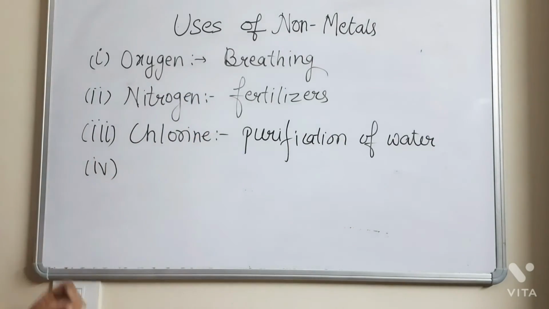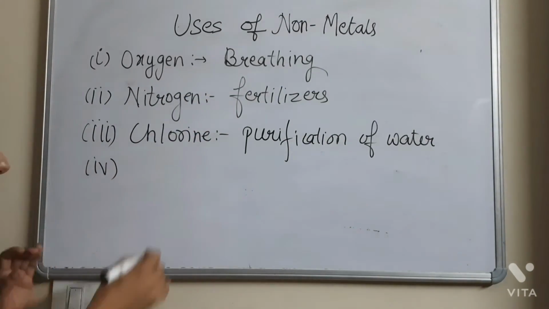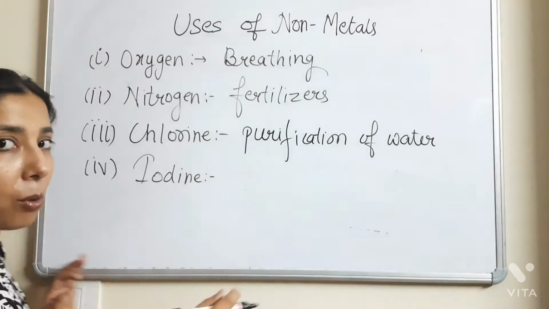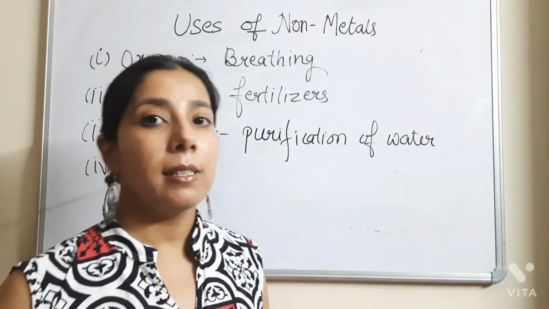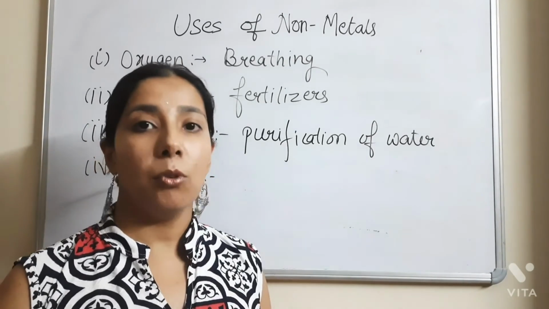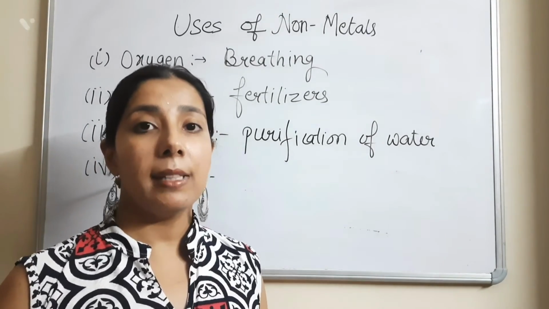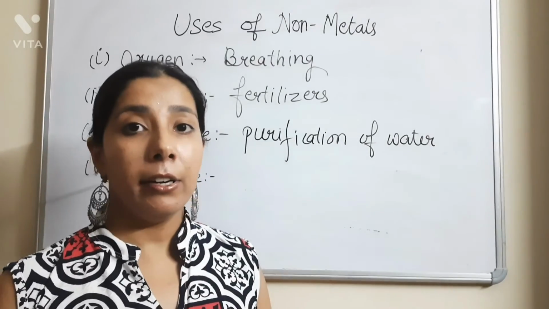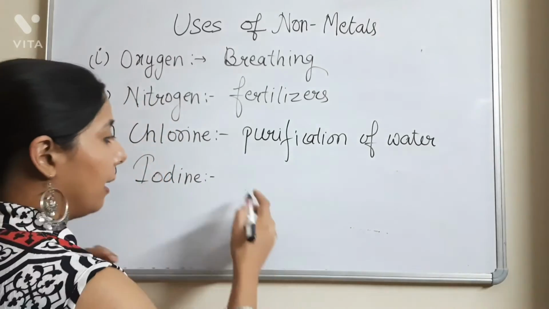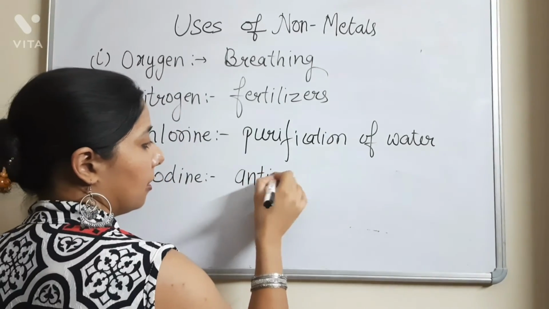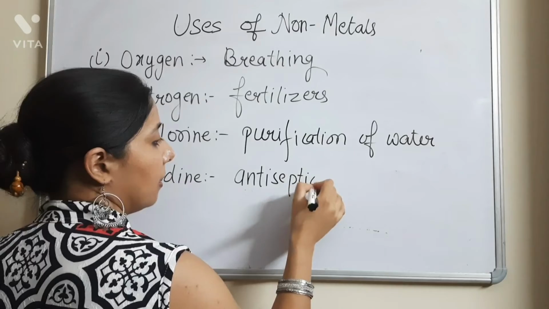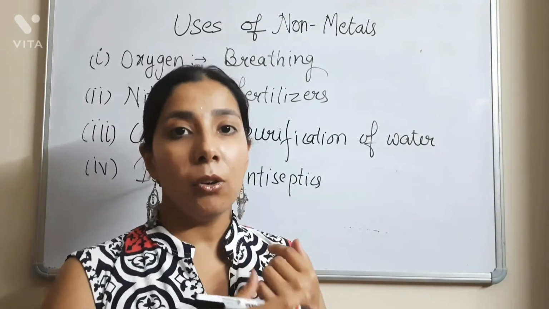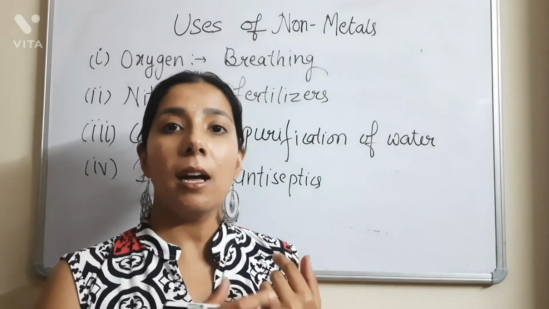Now fourth point, that is about iodine. This is very important. And one particular thing about iodine is this, that all the non-metals are dull. They have no luster, they have no shine, but the only non-metal that has the luster or the shine is iodine. And how is iodine used? Iodine is used as an antiseptic. That is, iodine is used to apply on your wounds, on your cuts, for the healing of the wounds or the cut.